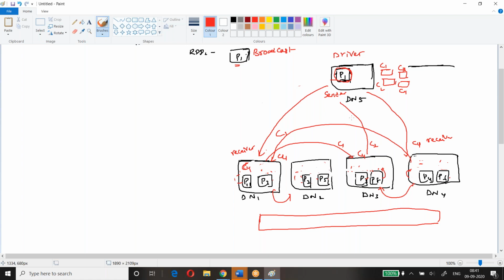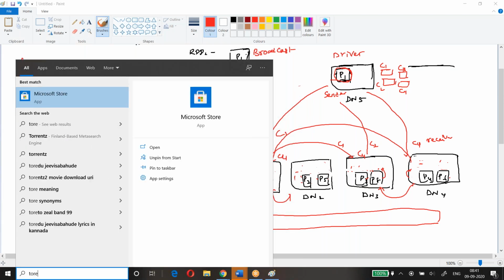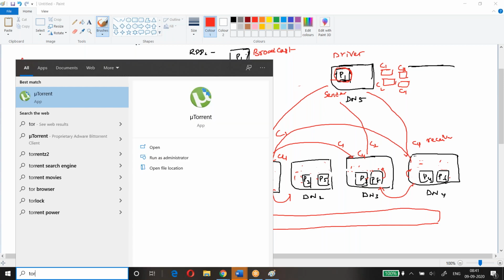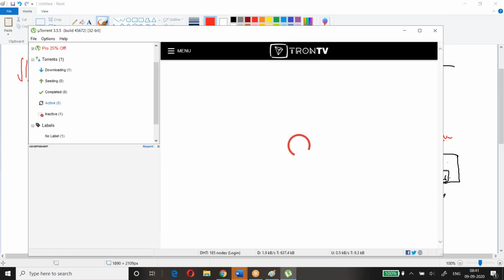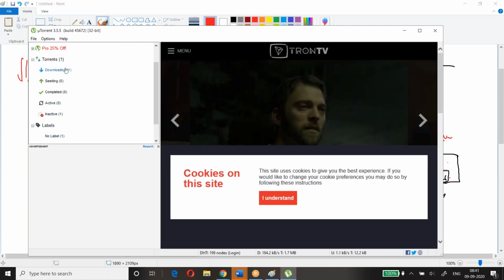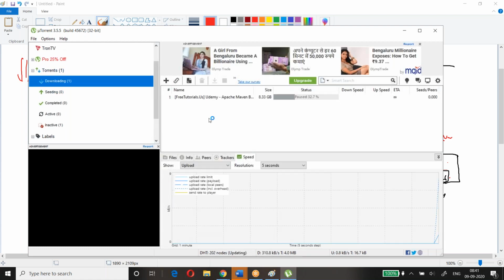The torrent protocol works in such a way that when you are downloading a movie, you can go ahead and look at the torrent client. Let me see whether I have it. Yes, it's there. When you look at the torrent, you have downloading.